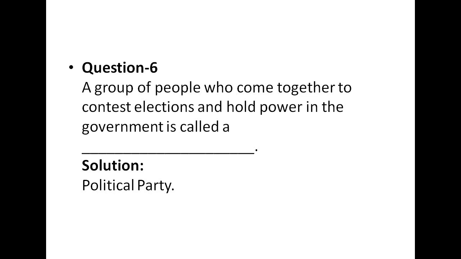Now from here onwards you have to do it in your book. So please start doing these questions. I have given them in your homework as well, so please correct them if you have already written these answers. Please just look up your answers. The first question you have to do in your book is question number 6, which is asking: a group of people who come together to contest elections and hold power in the government is called a political party. That's very simple and easy.